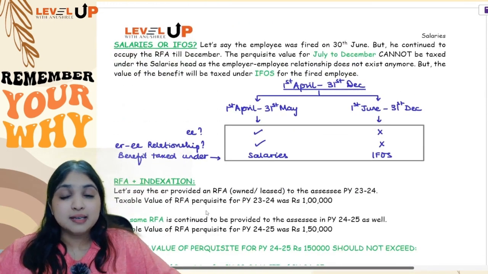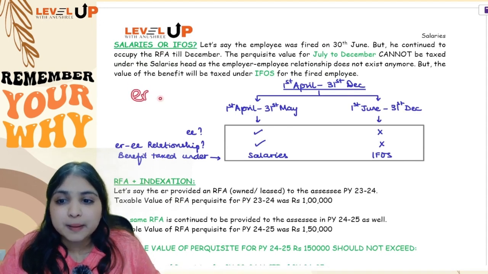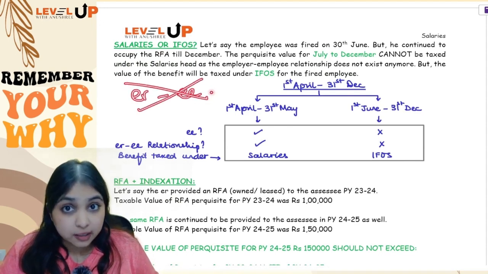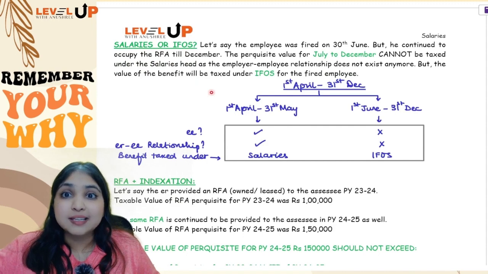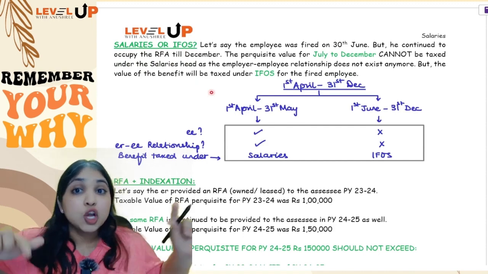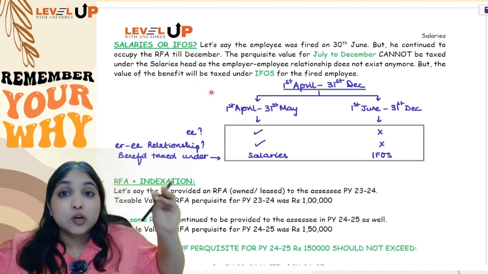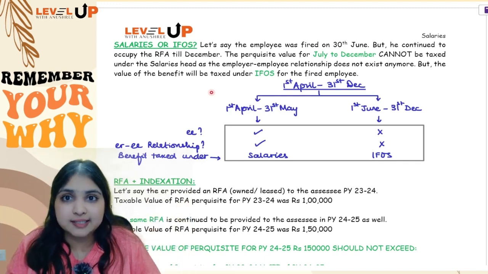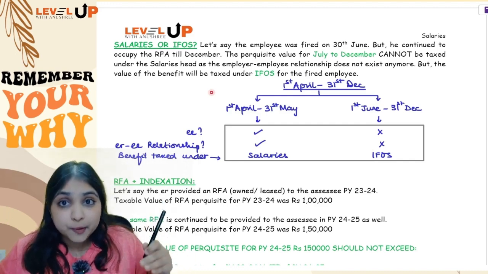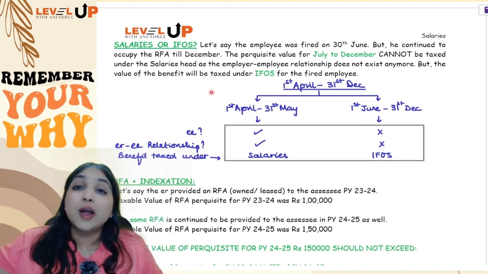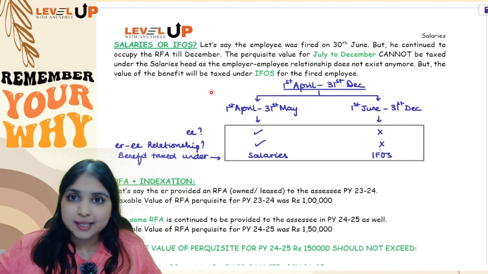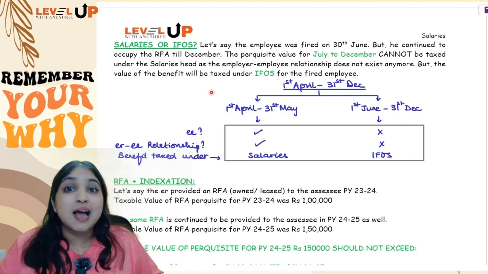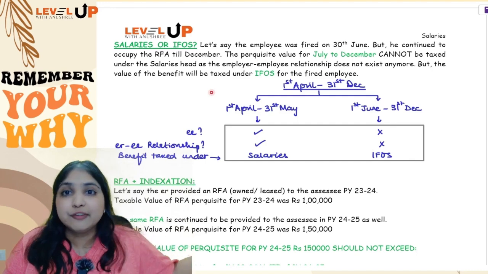Alright. Then, in case the employer-employee relationship has come to an end, but the employee is still continuing to occupy the RFA, you can't put it under the salaries head, because in our very first discussion we learned you can tax anything under the salaries head only if there is an employer-employee relationship. So after the relationship is over, if the employee still continues to occupy the RFA, you can't tax it under the salaries head. You will have to tax it under the IFOS head instead.